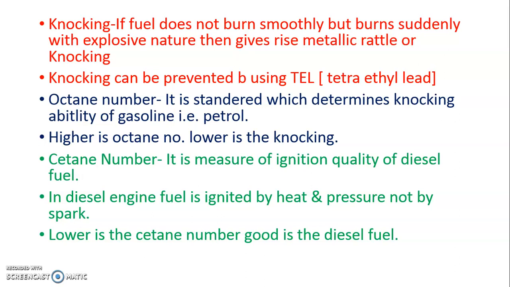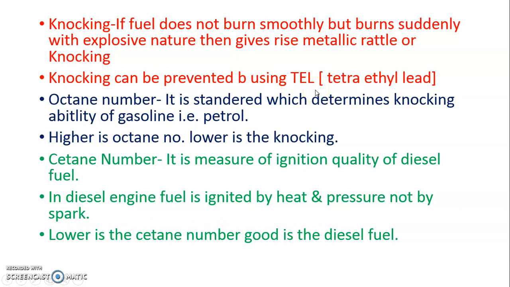Now what is octane number? Octane number is a standard which determines the knocking ability of petrol or gasoline. In short, we can say that the higher the octane number, the lower the knocking. So to have less knocking, we need to increase the octane number of gasoline. How to increase the octane number of gasoline? It can be increased by adding TEL, tetraethyl lead.